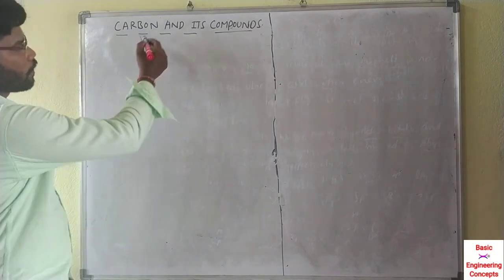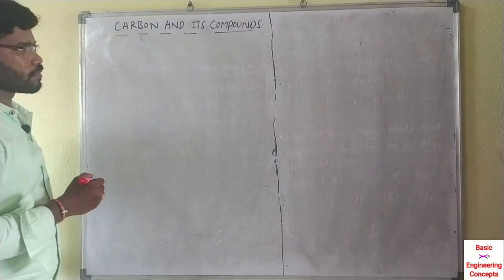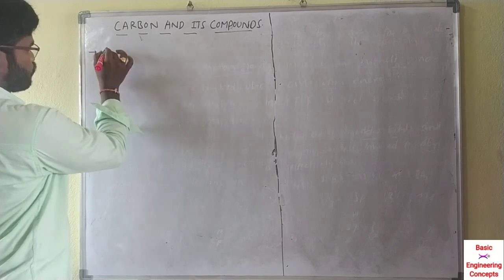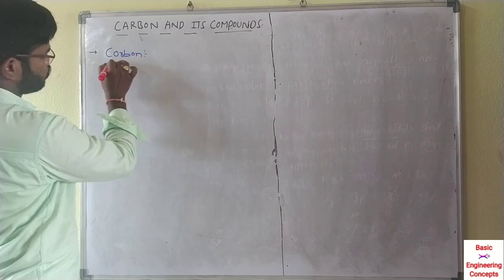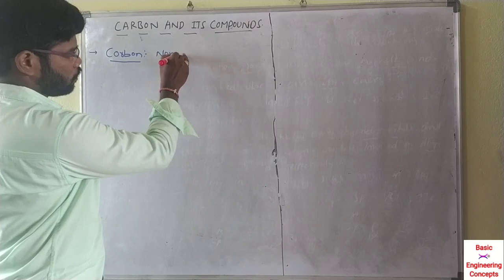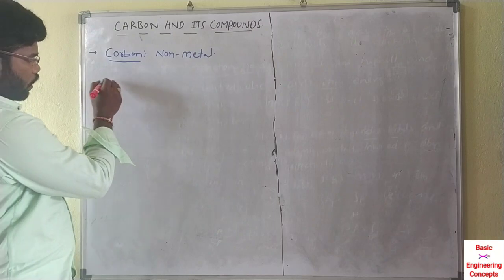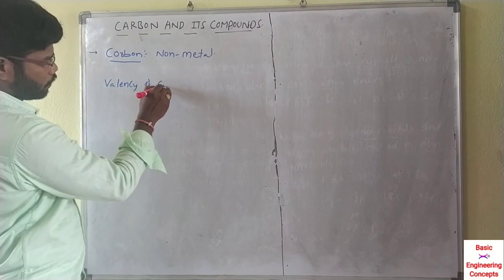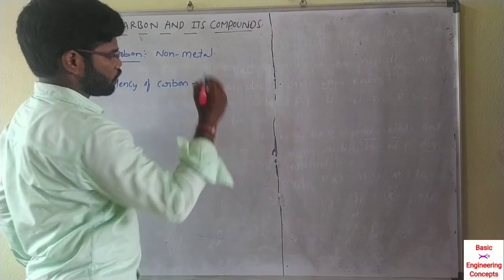Next topic is carbon and its compounds. It's very important for the exam; a minimum of 5 bits will come. First, what is the valency of carbon? Carbon is a non-metal. Actually, the valency of carbon is 4.